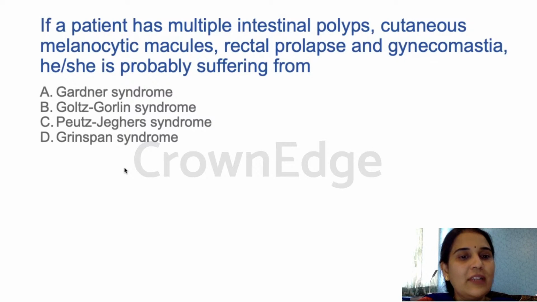Next, Peutz-Jeghers syndrome is the cause, showing all these symptoms. Greenspan syndrome has a triad of hypertension, diabetes mellitus, and what is that? Lichen planus. That is Greenspan syndrome. These are syndromes whose features you should know a little bit. But the answer for this question is C, Peutz-Jeghers syndrome.